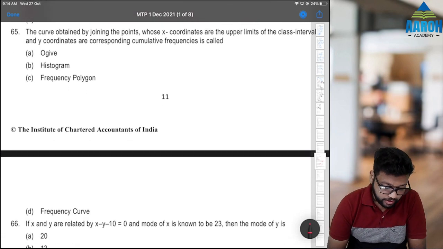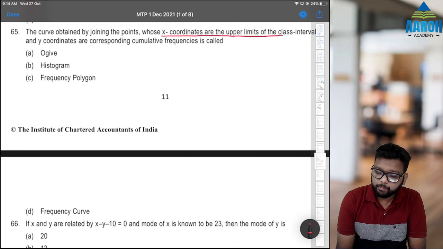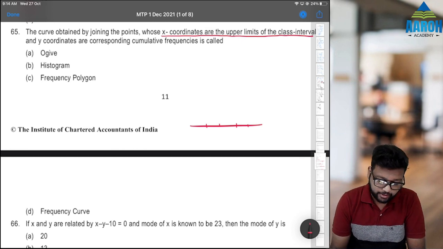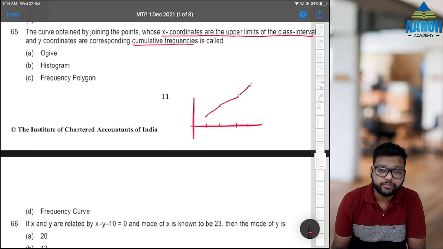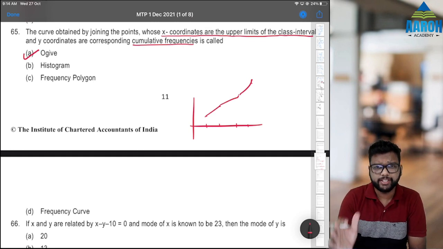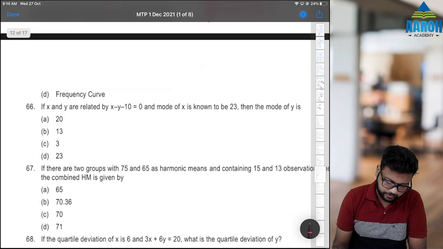65. The curve obtained by joining points whose x coordinates are upper limits of class intervals. So we plot the upper limits of class intervals on the x-axis, and the y coordinates are the corresponding cumulative frequencies, that is cumulative increasing or decreasing frequency, whatever it is. These curves are called ogives, or cumulative frequency curves. They can be increasing or decreasing, obviously depending on greater than type or less than type.